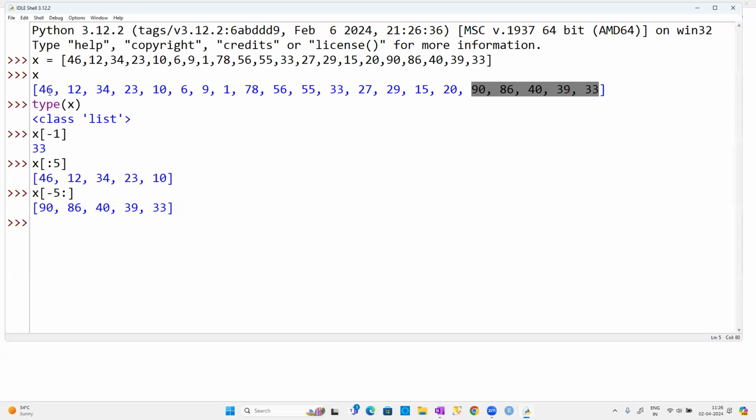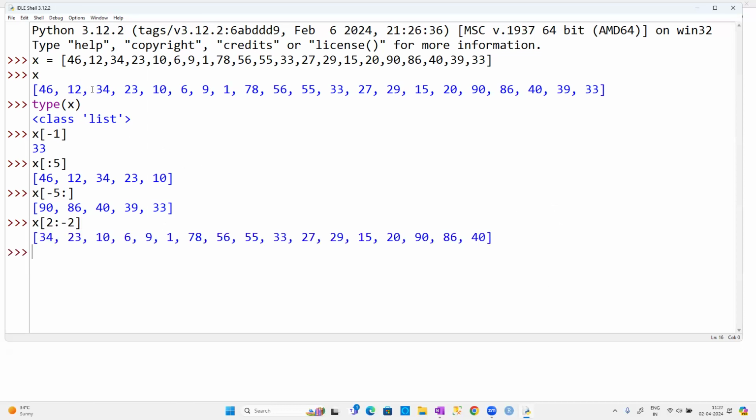And yesterday we also discussed, except the first 2 and the last 2, the remaining elements I want to get, guys. How to get it? x of 2 colon, so start from 2. Except the last 2, it is minus 2, guys. Easy. 2 colon minus 2, starting from the second element from the left and up to the second element from the right. So up to 40 we will get, and 39 and 33 will not be selected. Why? Because we know that 39 and 33 are the last 2 elements. Anyhow, you can work with that.